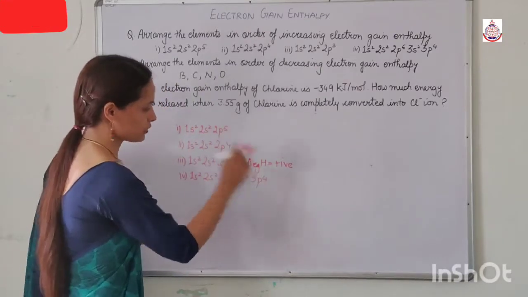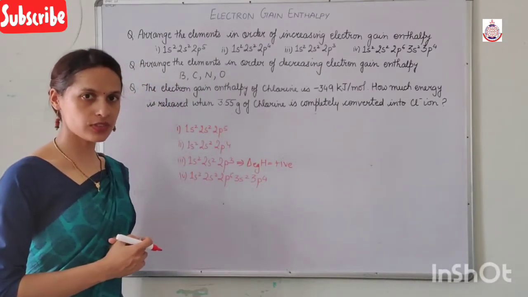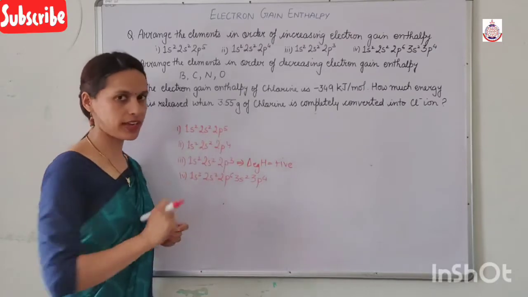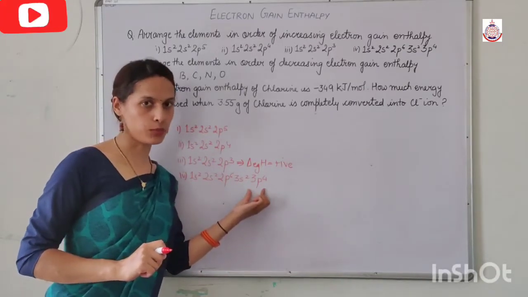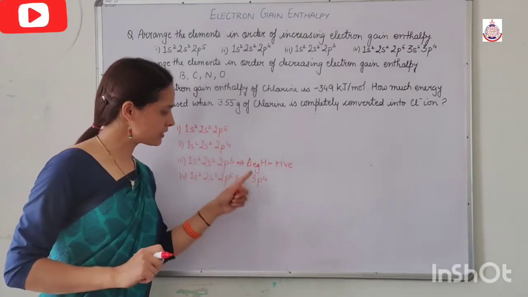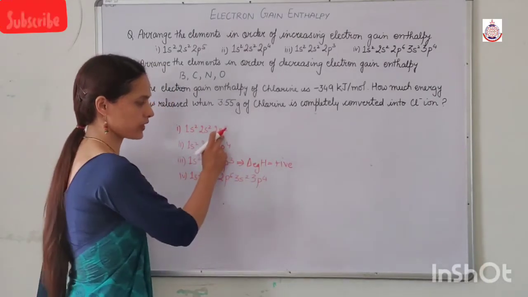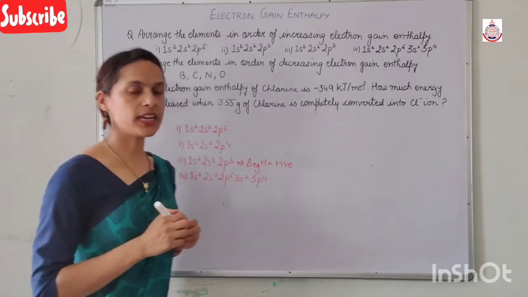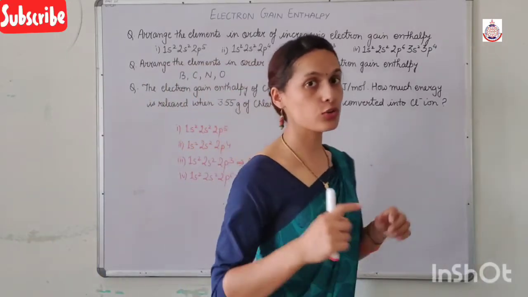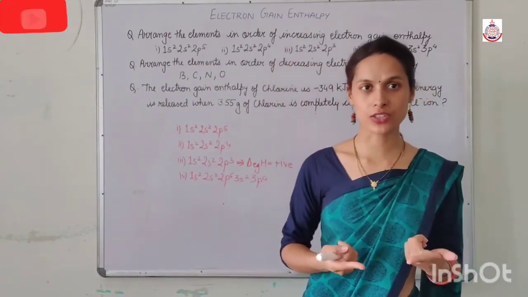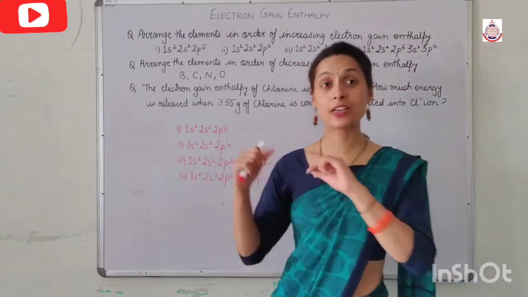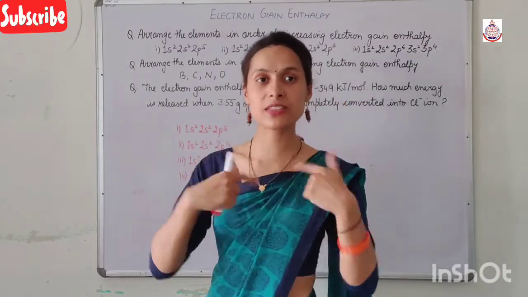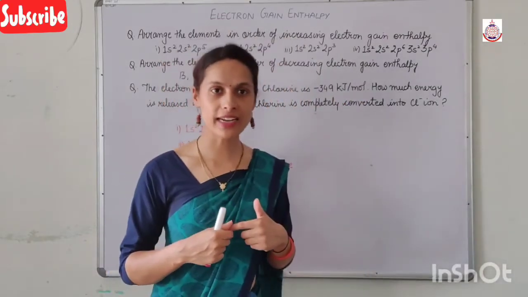Now out of these three, we have 2p5, 2p4, and 3p4. If we observe these three configurations, the 2p5 configuration requires only one electron to complete its octet. So it can easily accept an electron, and electron gain enthalpy tells the ease with which an extra electron is added.